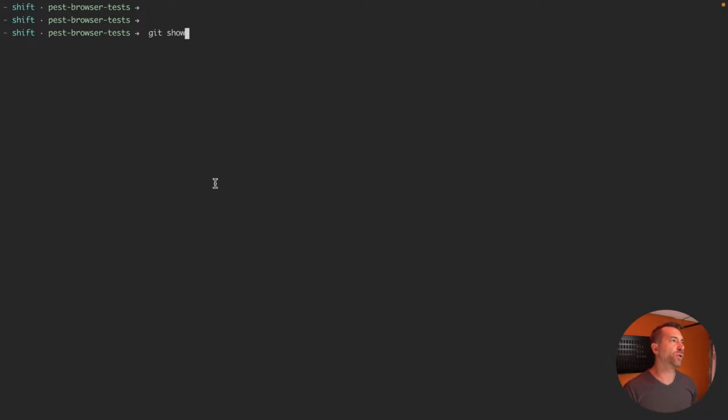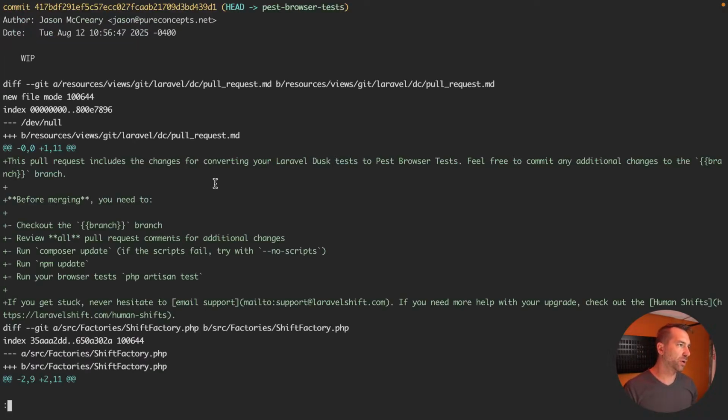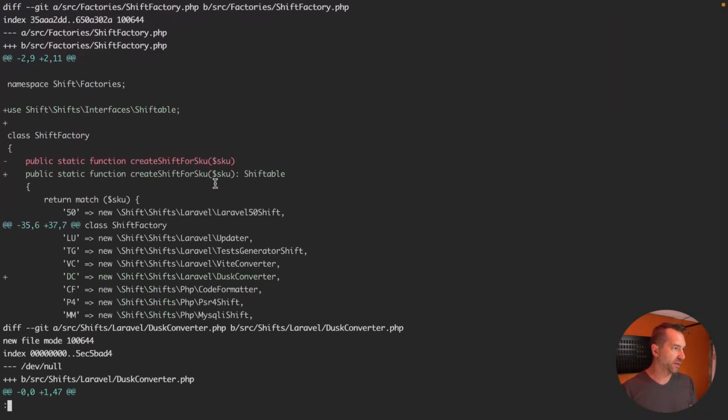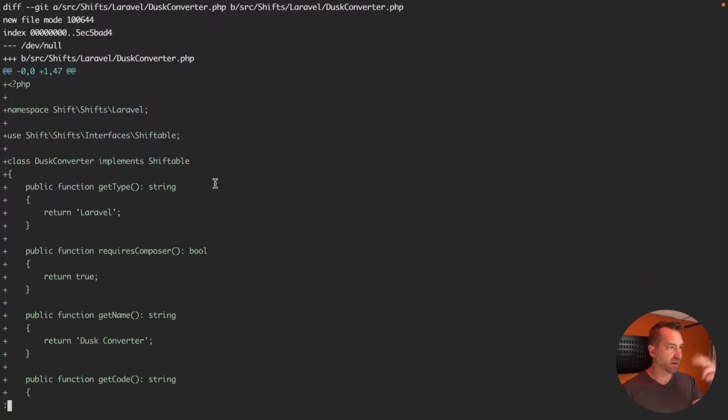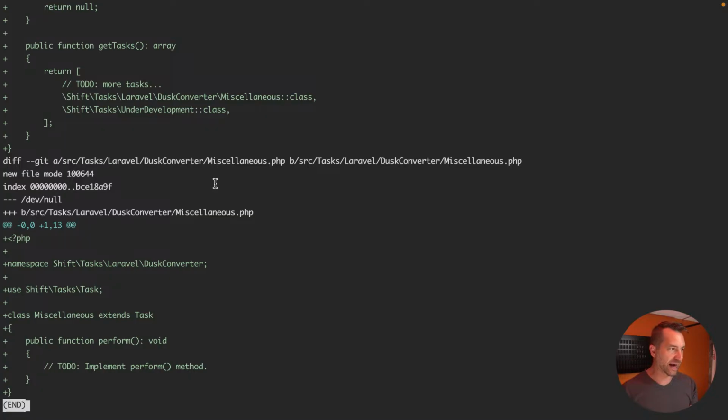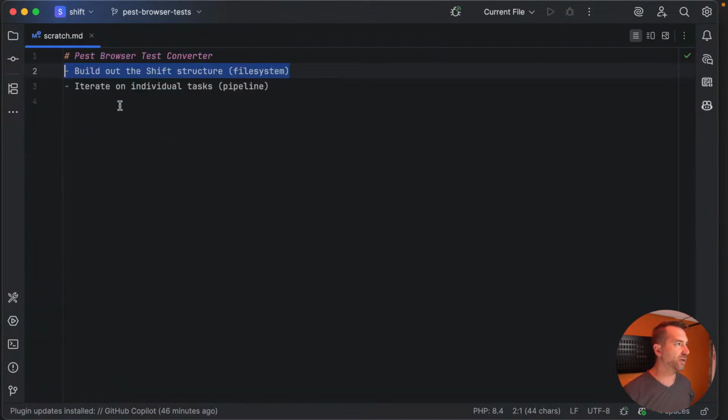Okay, so if we do a git show, we only have our new pull request for the file structure. We have the type hint, the registry, and then the class itself. And the miscellaneous class, which has nothing in it. But that starts to build out some of the file structure. So very simple stuff there. Okay, so there's a few more things we need to do for the actual file structure.